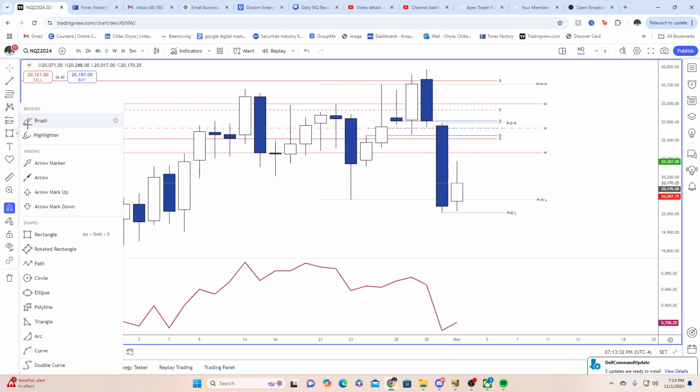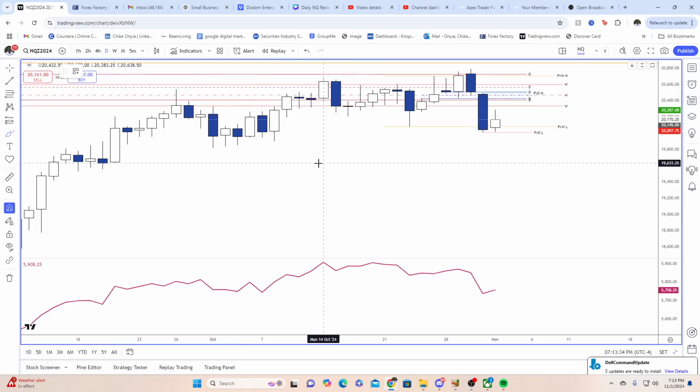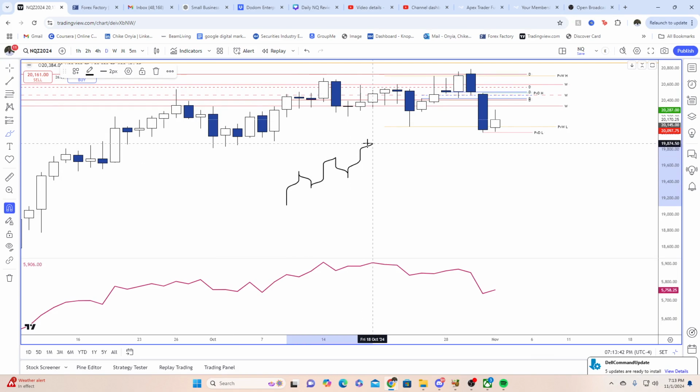Just for everybody who doesn't know, the 22 model is, let's say you have a series of higher highs right here. Excuse the squiggly lines, it's really bad, right? So high, low, higher low, higher high. Then we break market structure, right? So this market structure was broken right here, and we have a fair value gap that is left in that place. We can return back to the fair value gap.